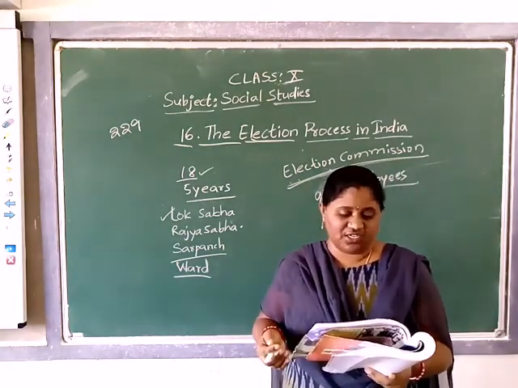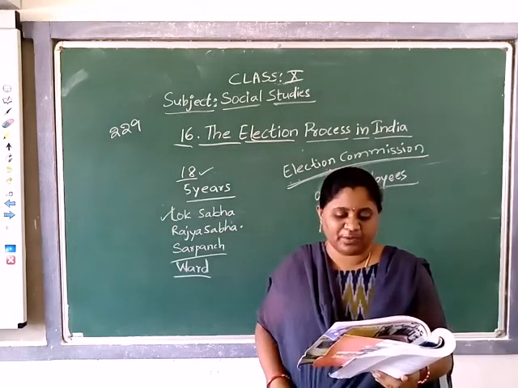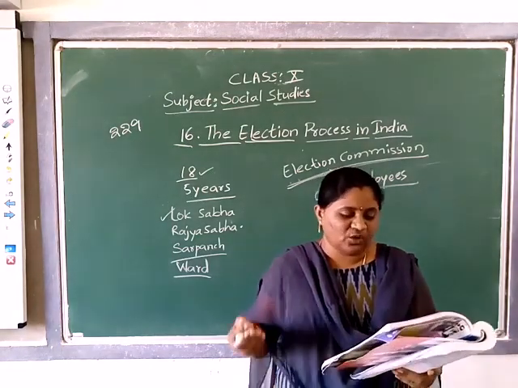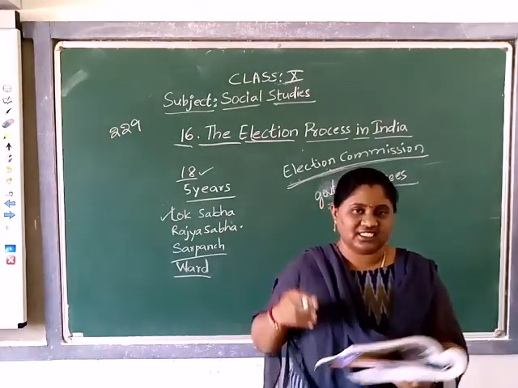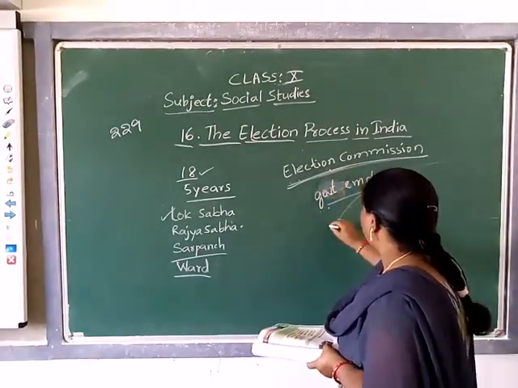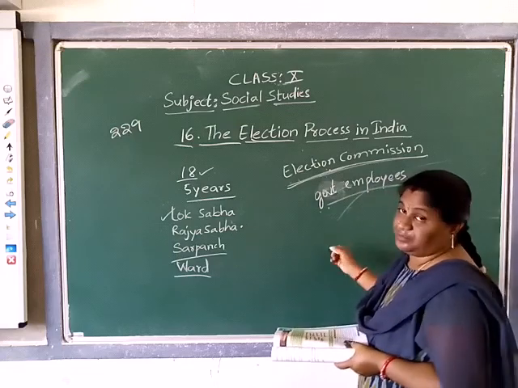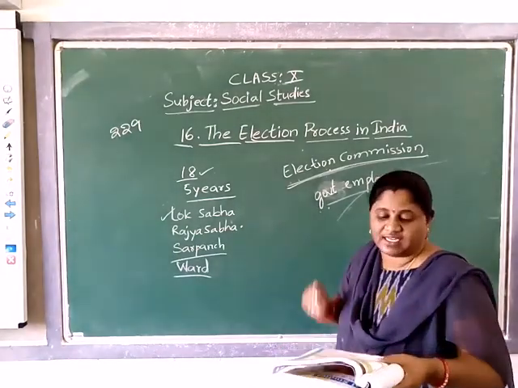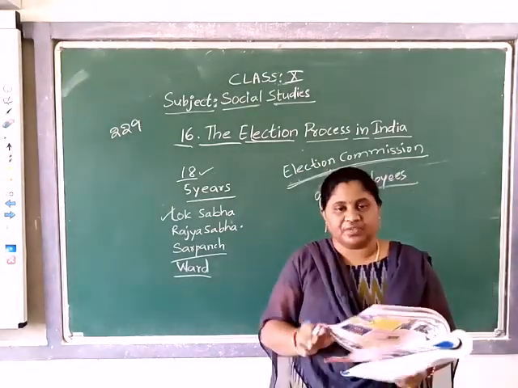They gave you one question also. Read these headlines carefully from the newspaper during the time of elections. Whose powers are indicated in these lines? EC. Okay. Whose power? EC. EC means who? Election Commissioner. Okay, Election Commissioner.